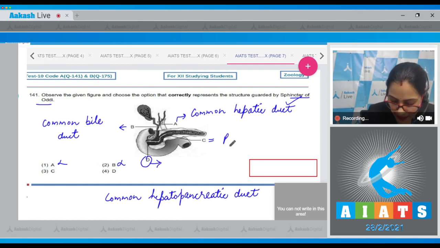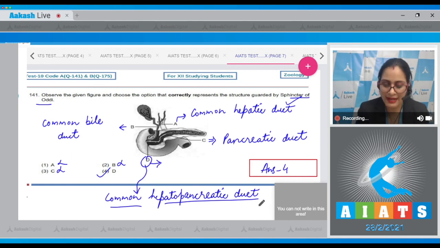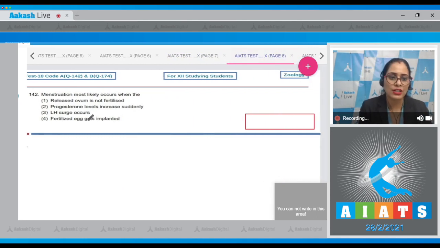And C represents pancreatic duct. So option number 3 is incorrect. And the correct answer to this question is option number 4, as it represents common hepatopancreatic duct guarded by sphincter of Oddi. Let's move on to the next question, which is question number 142.